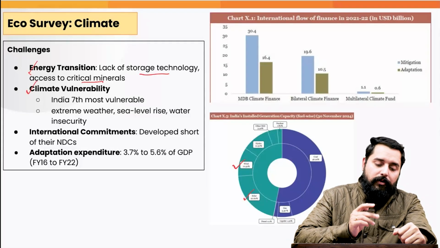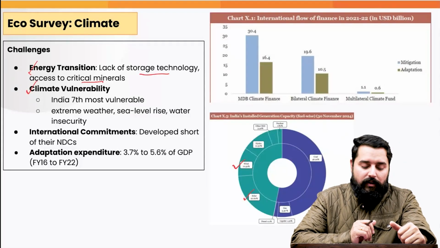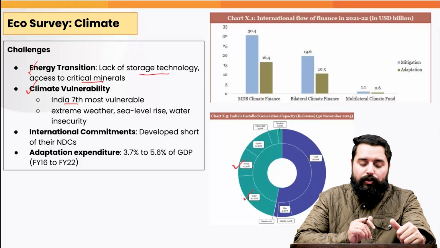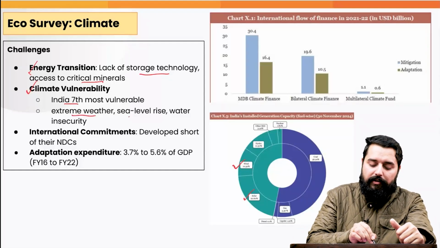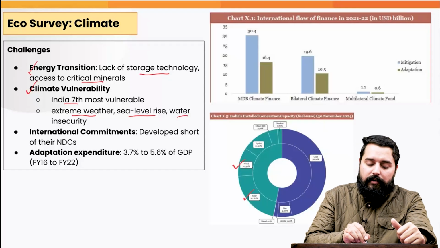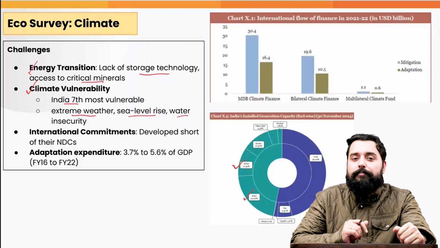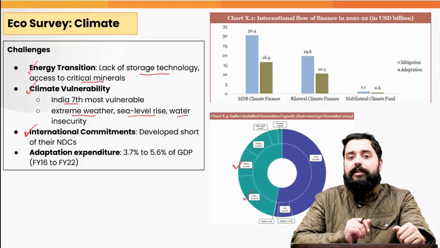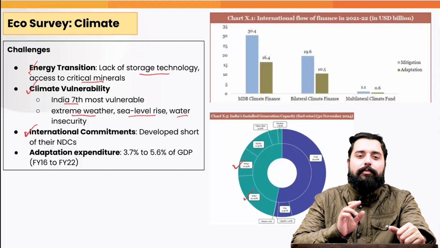Also, India is particularly vulnerable to climate change. As per the survey, India is the 7th most vulnerable country in the world due to the events like extreme weather events, the rise in the sea level, the insecurity of water, etc. Plus, the international countries are falling short of their commitments. They gave the commitments in terms of the nationally determined contributions as per the Paris goals, but they have not been fulfilling it.